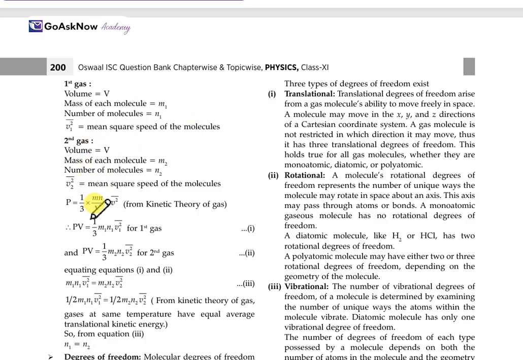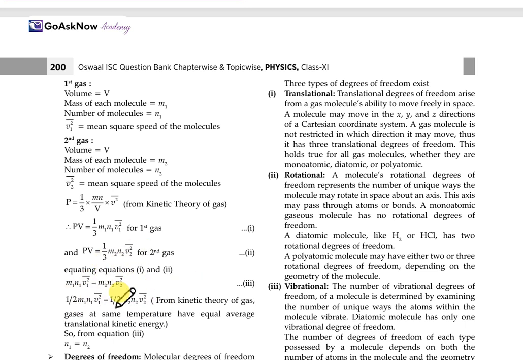Now, from the kinetic theory of gases, P is equal to 1 by 3 m n upon V, v square. We have already started and discussed this. So we get PV is equal to 1 by 3 m1 n1 v1 square for the first one, and the same for the second. Now, equating 1 and 2, here we get m1 n1 v1 whole square equal to m2 n2 v2 whole square.